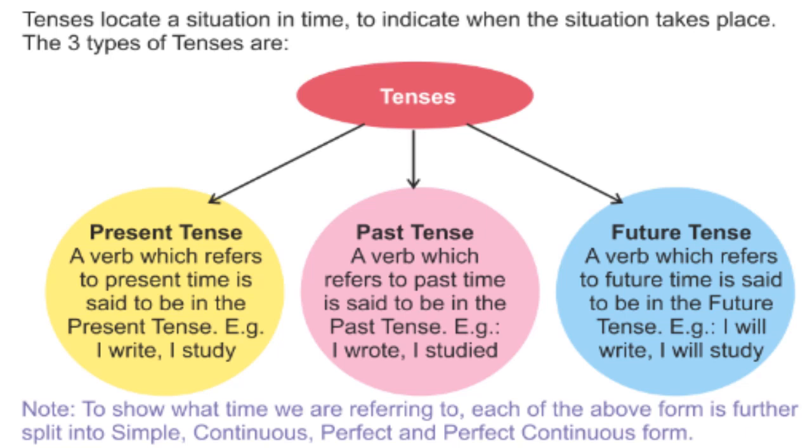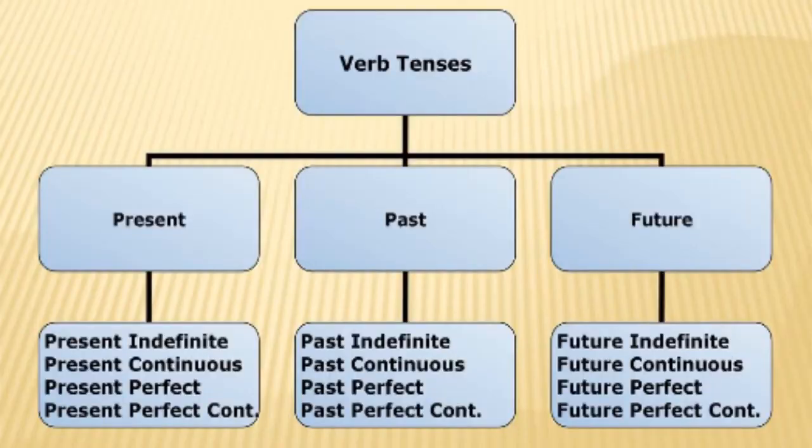Note, to show what time we are referring to, each of the above forms is further split into simple, continuous, perfect and perfect continuous forms. Means tenses are divided into three parts: present, past and future.